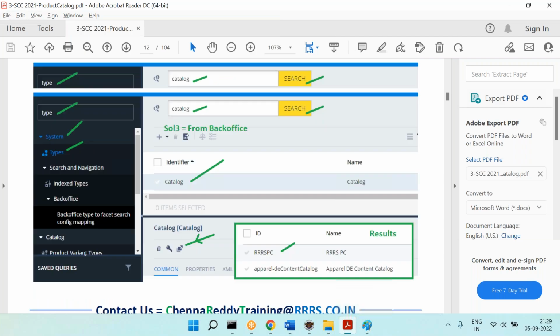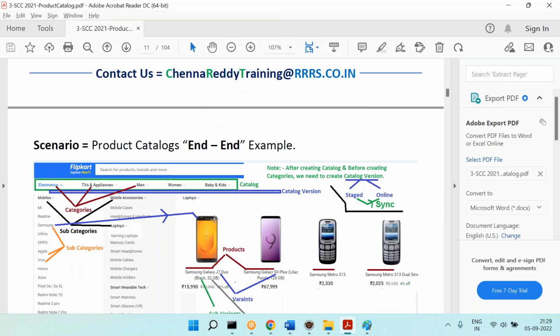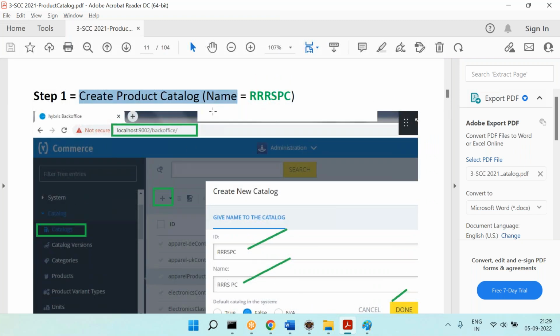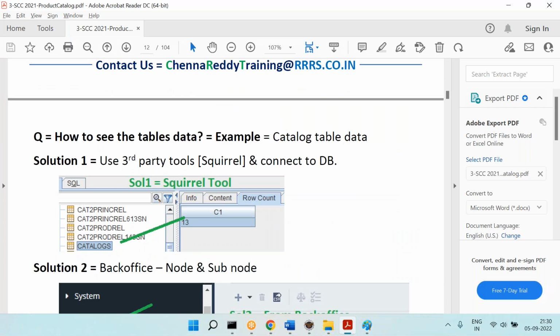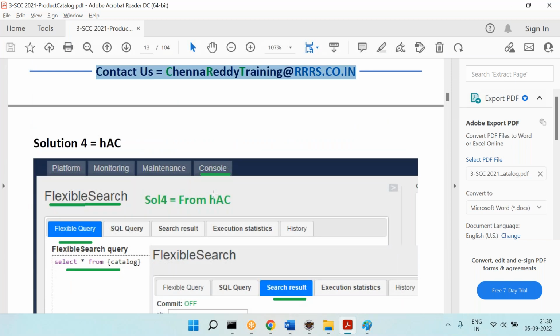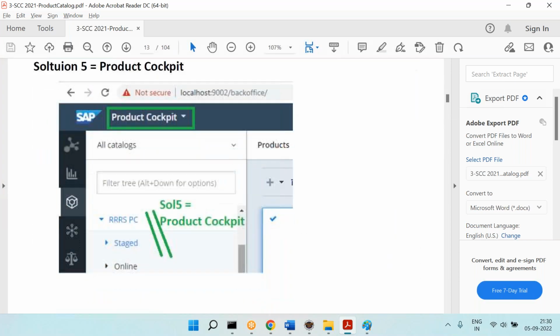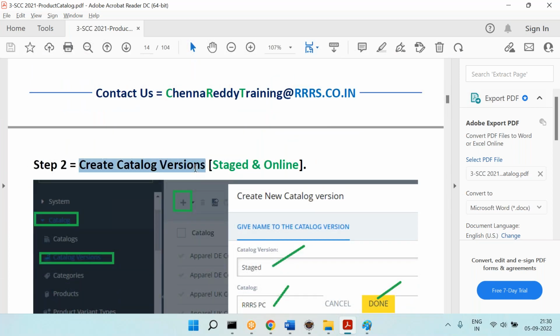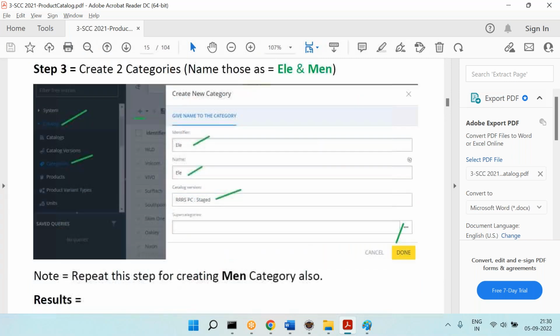Let me show you the notes once. Whatever I am telling, you can see here. Step number 1 is what? Create a catalog. You can see the equivalent screenshot, and in which table those catalogs are stored. I told the tables, all those things. Then you can also check that information from the HAC. Next, create catalog versions. We discussed it.